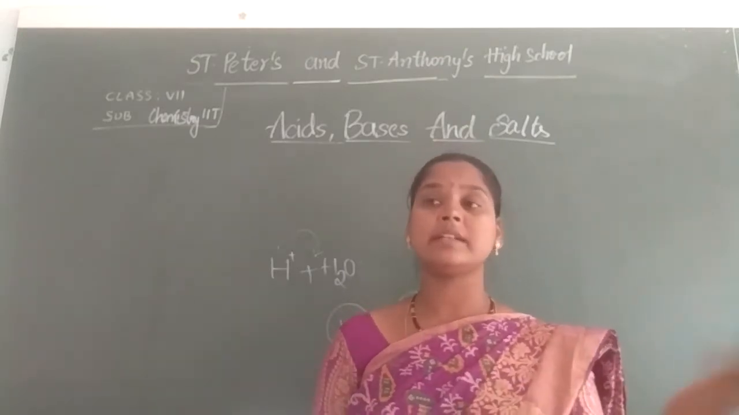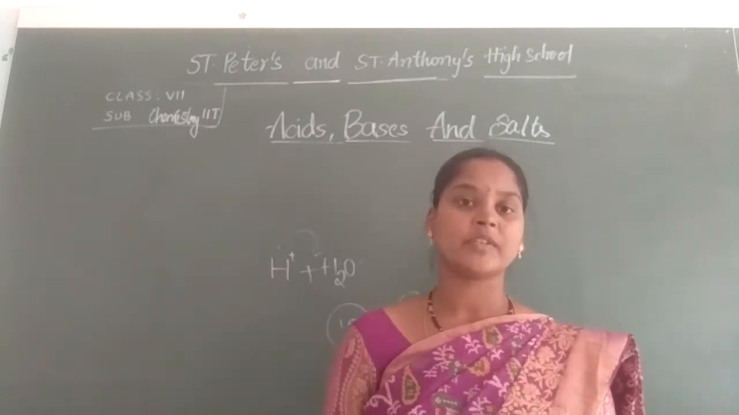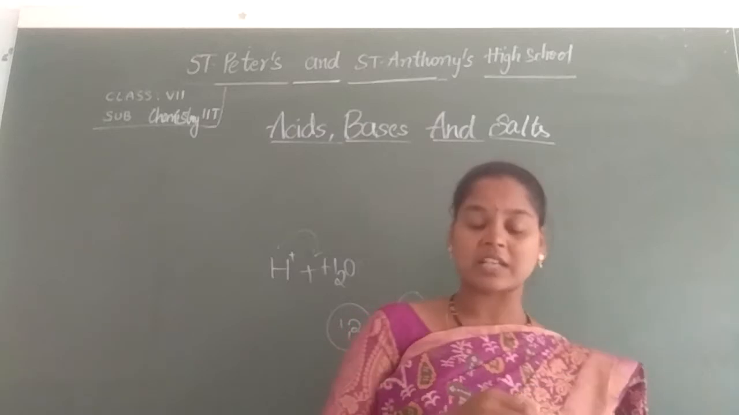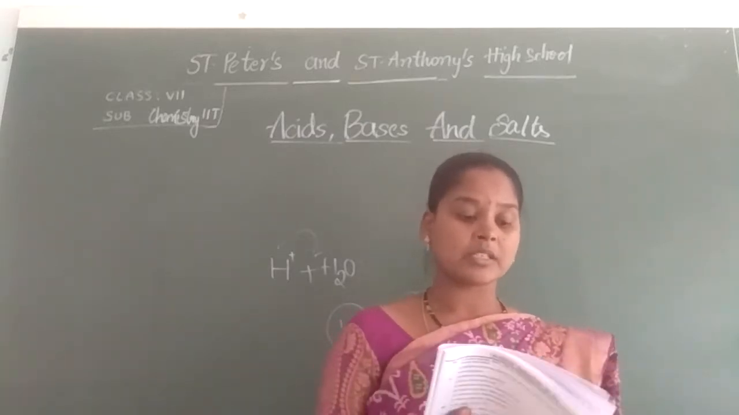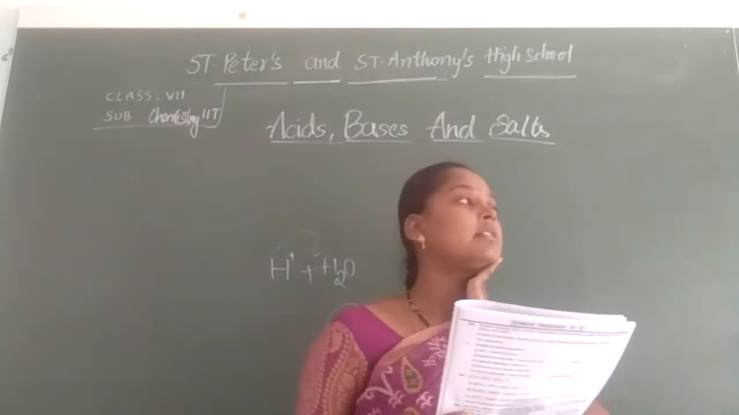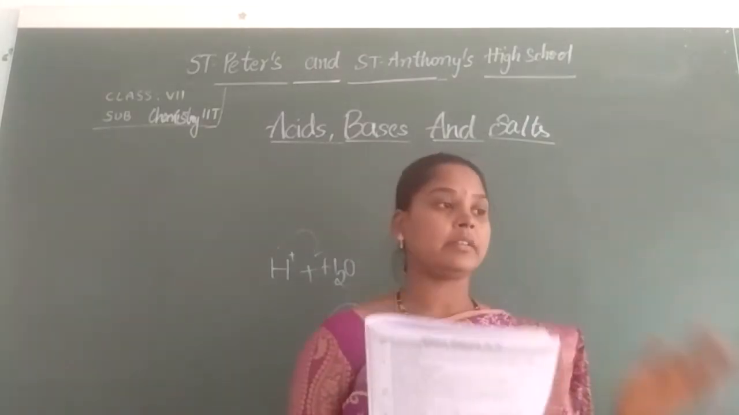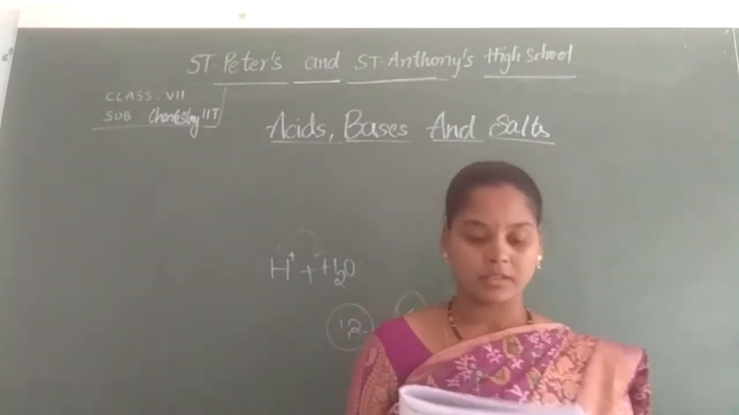This is what we have discussed about indicators. We have different types of indicators. Turmeric is a natural indicator. So here there are some indicators, 2 natural and 2 synthetic. Natural indicators are China rose and turmeric, whereas synthetic indicators are methyl orange and phenolphthalein. Next.